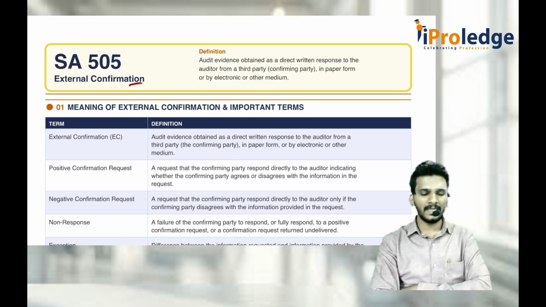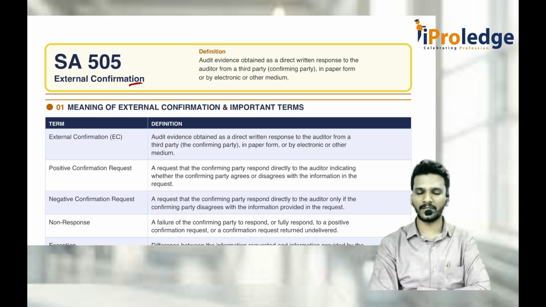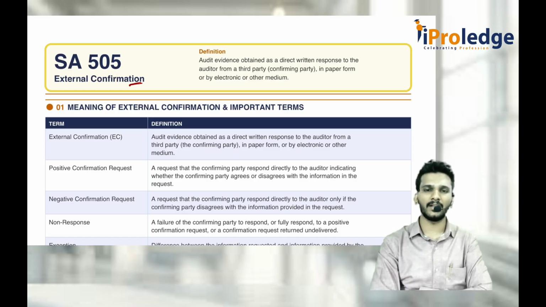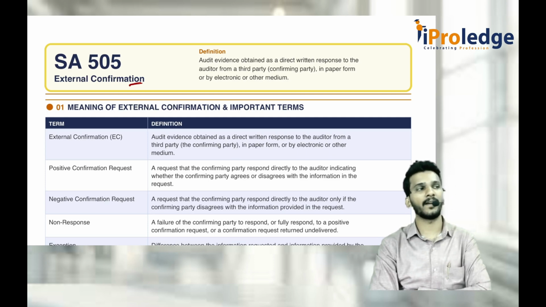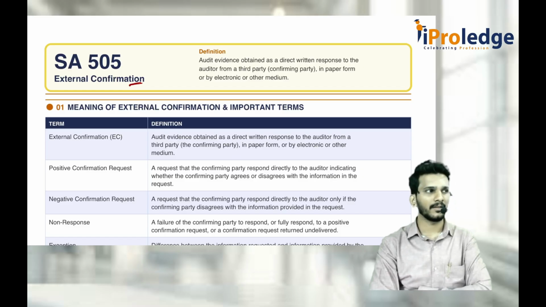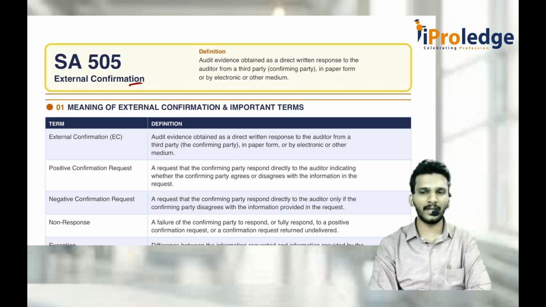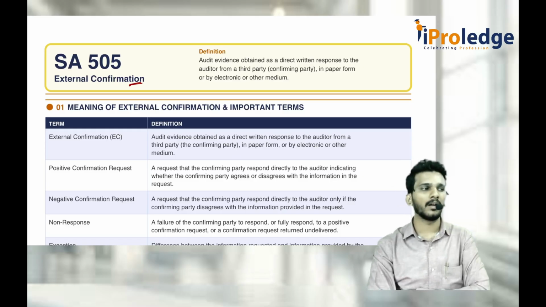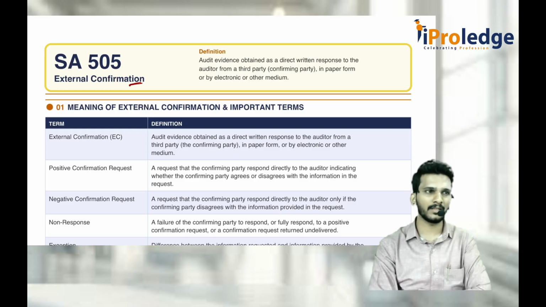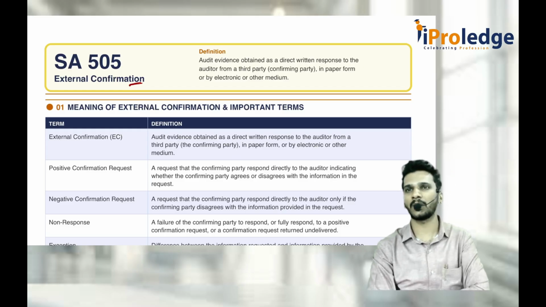So 505, external confirmation, is a method of getting audit evidence, because if you look at audit evidence 500, one of the methods of getting evidence is external confirmation. That is what we are discussing now. Sir, what type of confirmation can we get? What is confirmation first? Confirmation is when I tell the other party, sir, this is what is there in the books of accounts. Do you really agree with this number? Or I ask him, sir, tell me what is the balance you are supposed to give to the company.